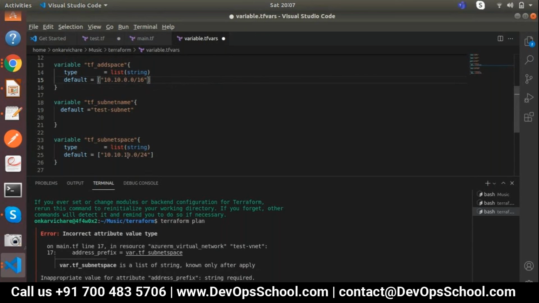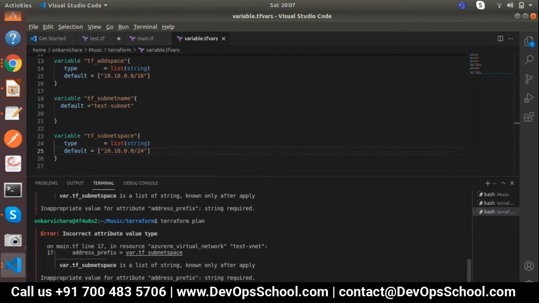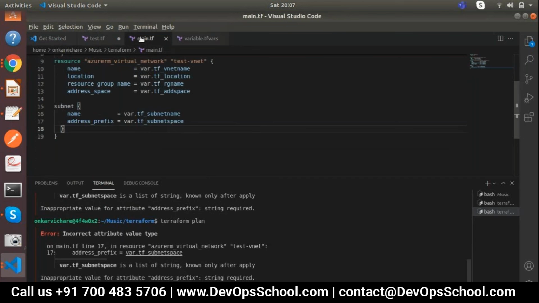Just one moment, let me do something. Let's check now. Oh, again it's showing the same error. var.tf subnet space. Okay, so just mark it as a string rather than as a list.